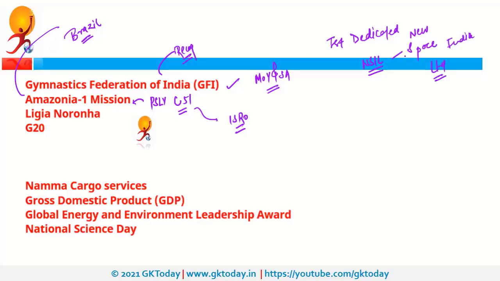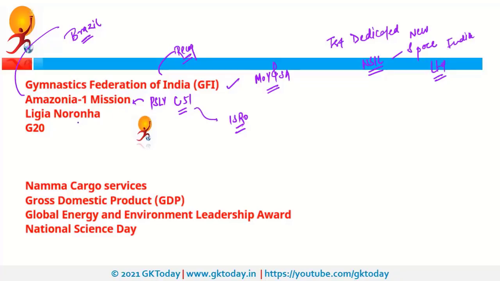So why is it significant? Because it is the first dedicated commercial mission of NSIL, that is New Space India Limited. Now this NSIL is the commercial nodal agency of ISRO. Commercial means it is going to launch the satellites of other countries and it will earn money from that. So with this PSLV C-51, this Amazonia 1 mission will be launched and it is an initiative of Brazil.